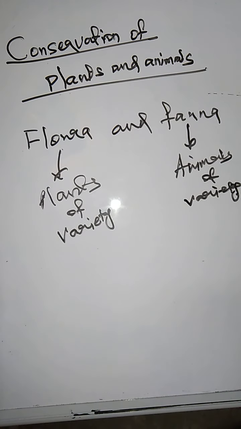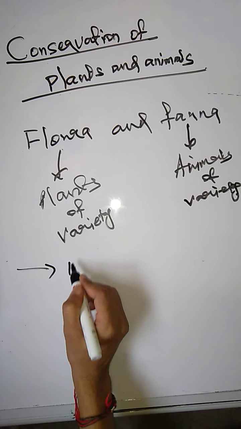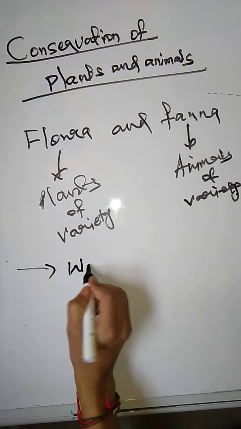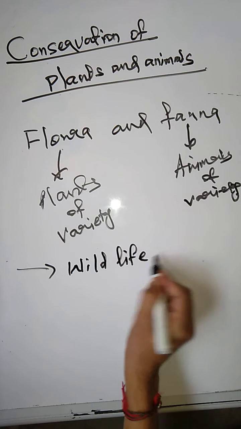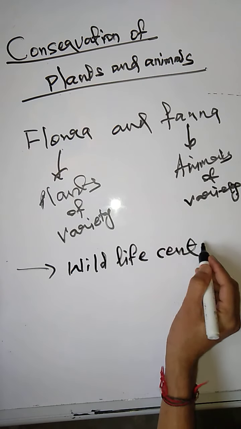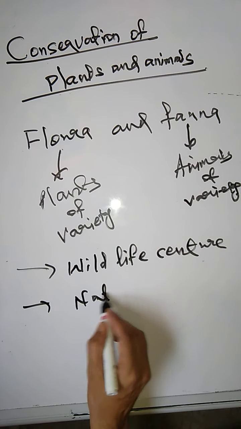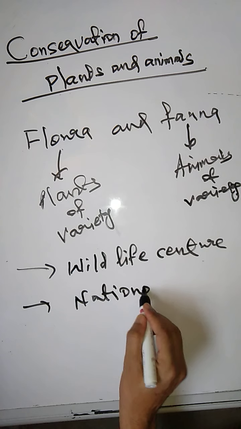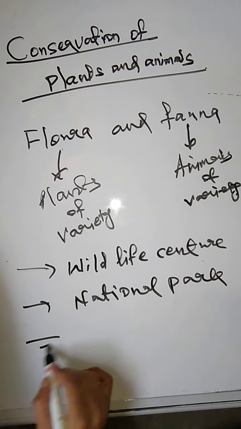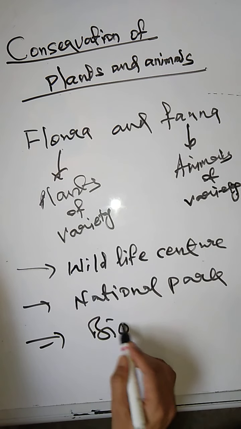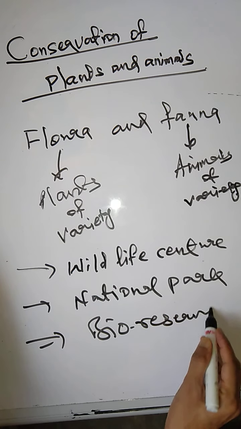So to conserve these plants and animals, wildlife sanctuaries, national parks and bioreserve parks.